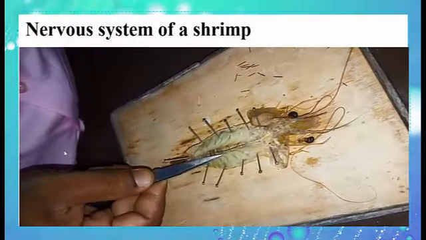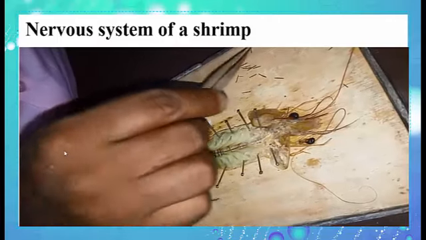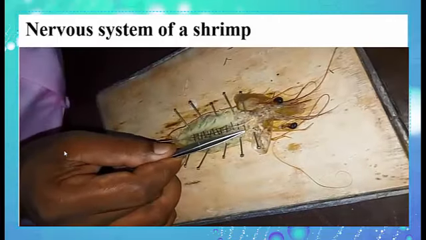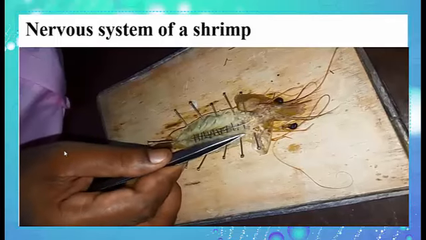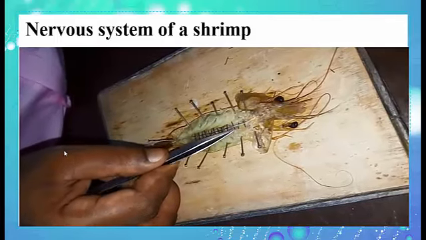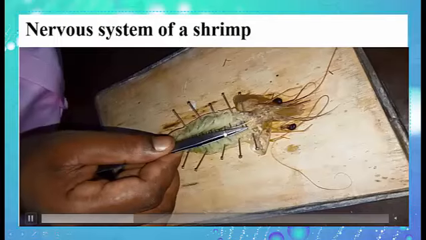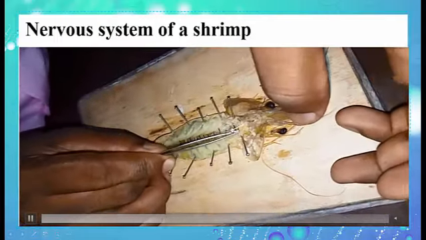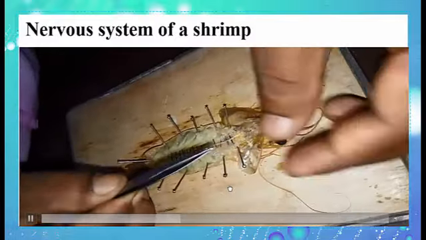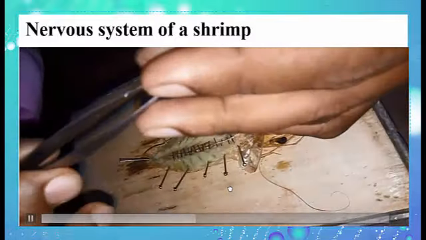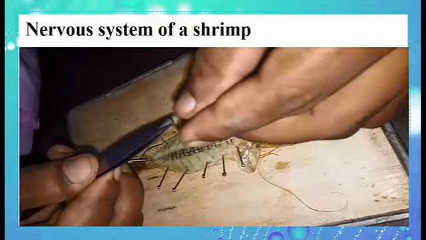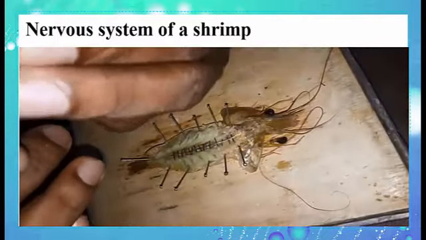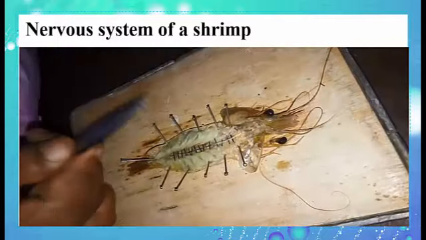This is the nervous system of a shrimp, which is an example of an invertebrate. If we look at this nervous system after the dissection, it's made up of a chain of ganglia, the ventral chain of ganglia along the animal midline. The nervous system of the shrimp is made up of a chain of ganglia.